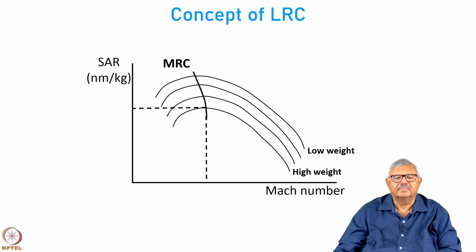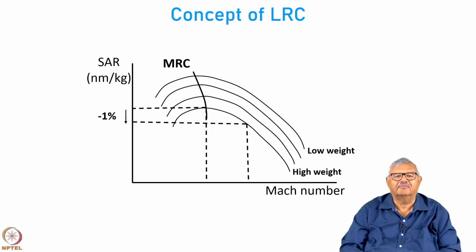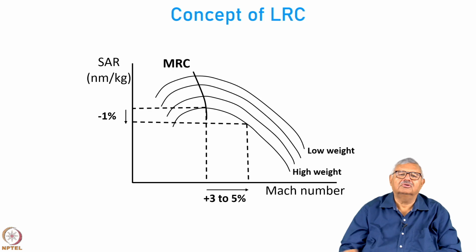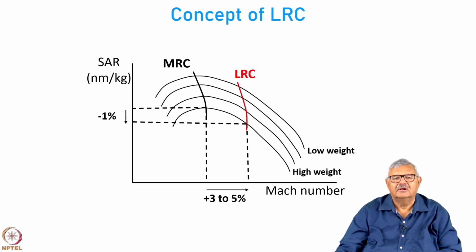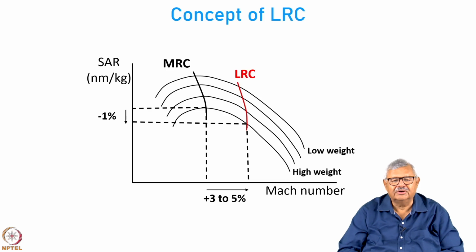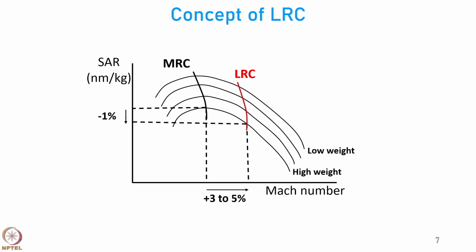But if I agree for a slight trade off, let us say 1% trade off in the SAR value, I can get on this line or any line around 3 to 5% improvement in the cruise Mach number. In other words, I will be able to travel faster at only a 1% loss in the specific range. So, the lines which correspond to Mach numbers at which you have only 1% lower SAR is called as the LRC or the long range cruise.